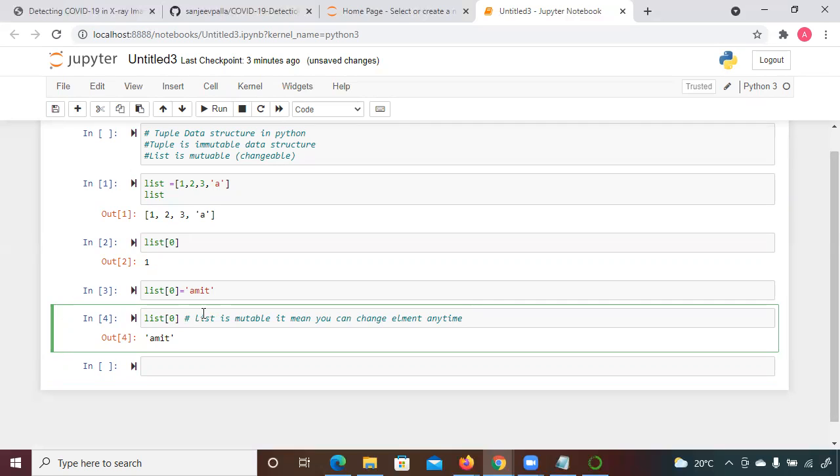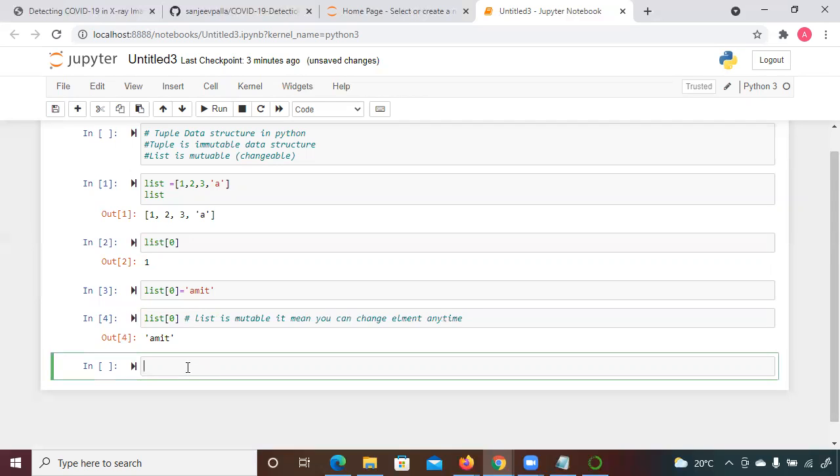But what is the difference between the list and tuple, and how can you declare a tuple? For a tuple, the only difference is that instead of a square bracket, you take a circular bracket. In order to declare a tuple, in place of a square bracket, you take a circular bracket. So the rest of the thing will remain the same. For example, I am taking one keyword, disco, and